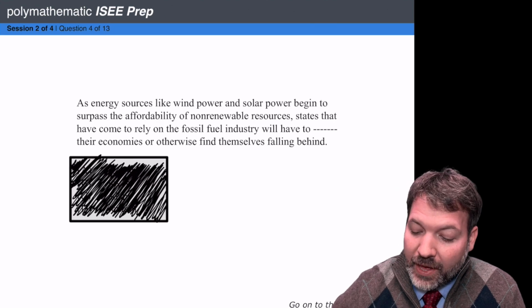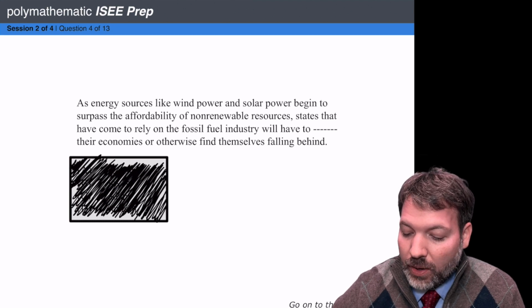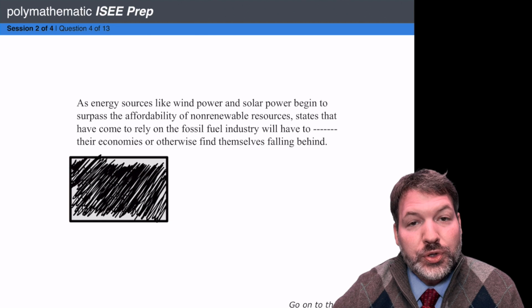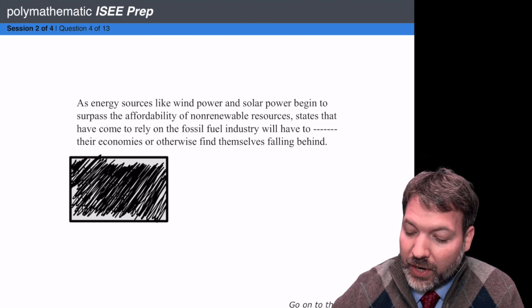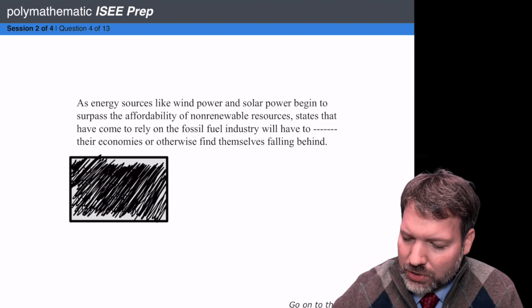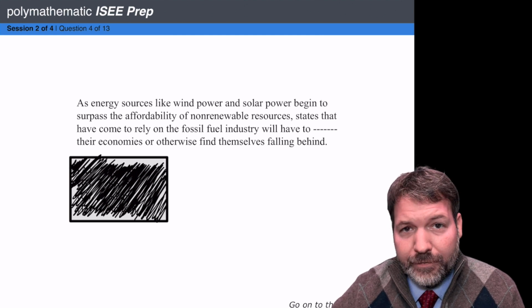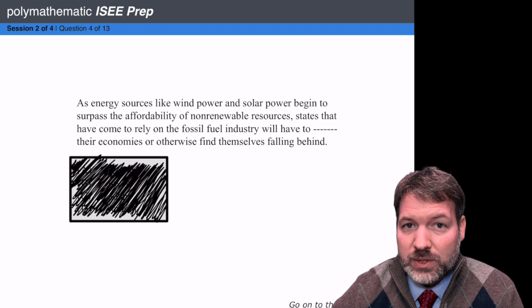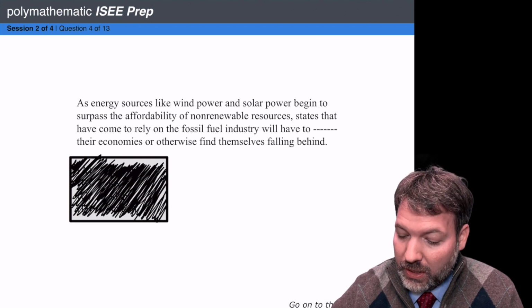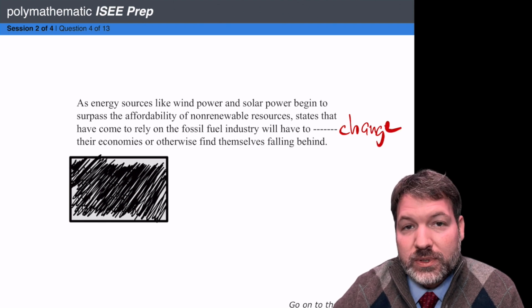Let's do it again. As energy sources like wind power and solar power begin to surpass the affordability of non-renewable resources, states that have come to rely on the fossil fuel industry will have to blank their economies or otherwise find themselves falling behind. Well, again, I want to look for the most descriptive parts of this sentence. So something is changing, certain energy sources are becoming more affordable, and so specifically states that rely on the fossil fuel industry, which is the one that is being surpassed now in affordability, they're going to have to change their economies or otherwise find themselves falling behind.